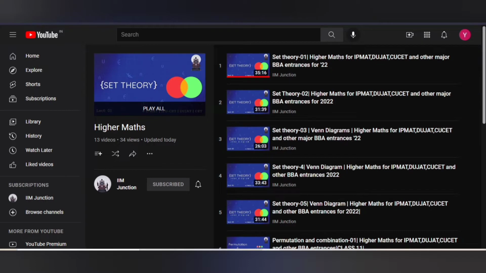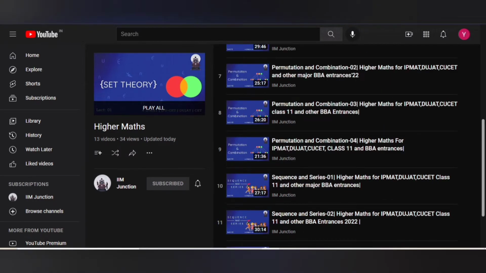You will be very amazed to know why we have started with sets theory. Set theory is a topic that is important from the higher maths point of view as well as in your LR and DI. After sets theory, we have done permutation and combination, and then we have done sequence and series.